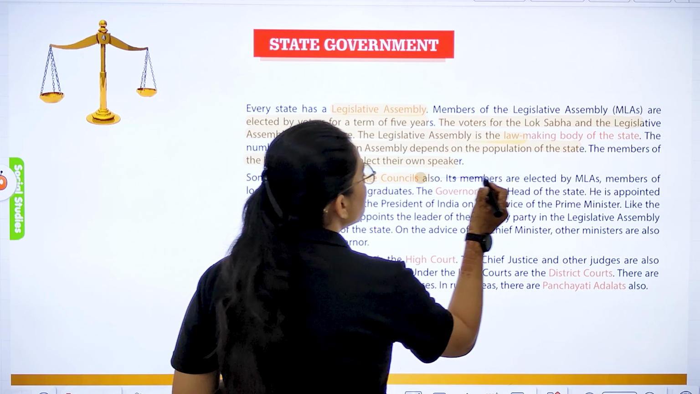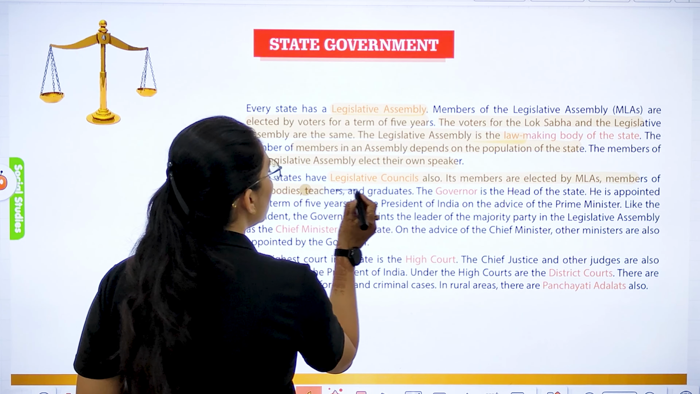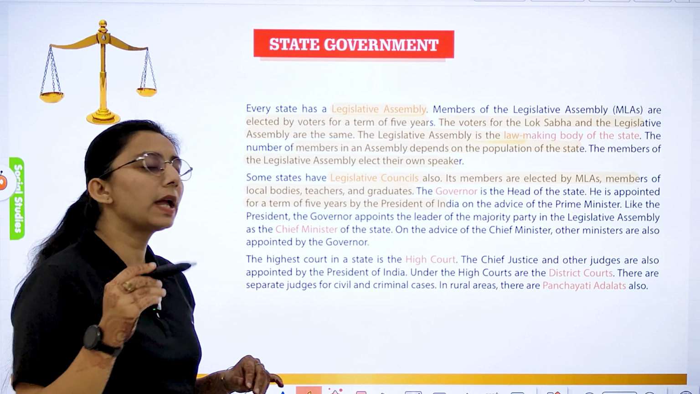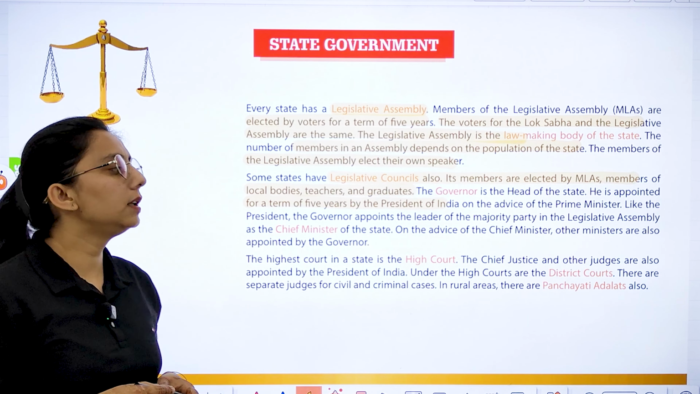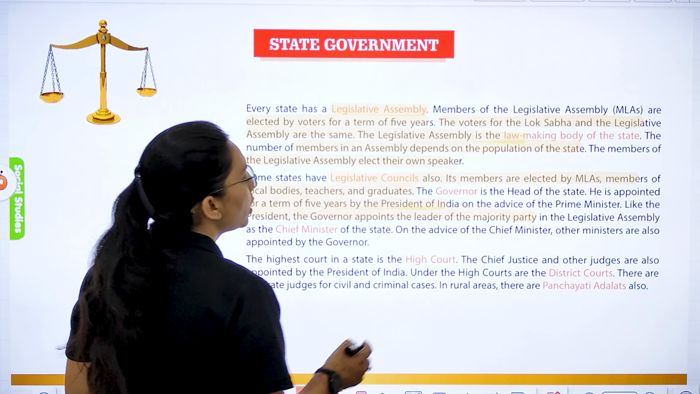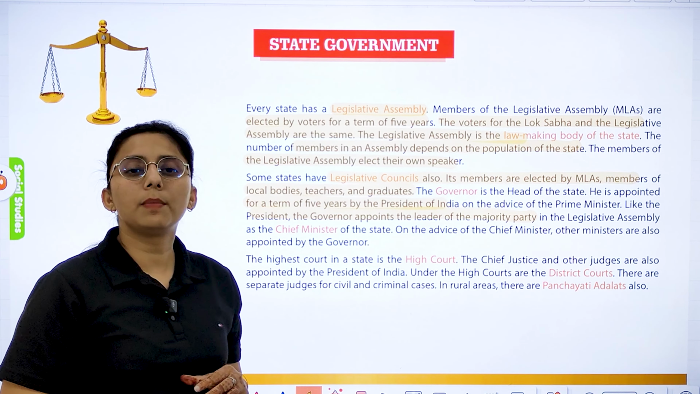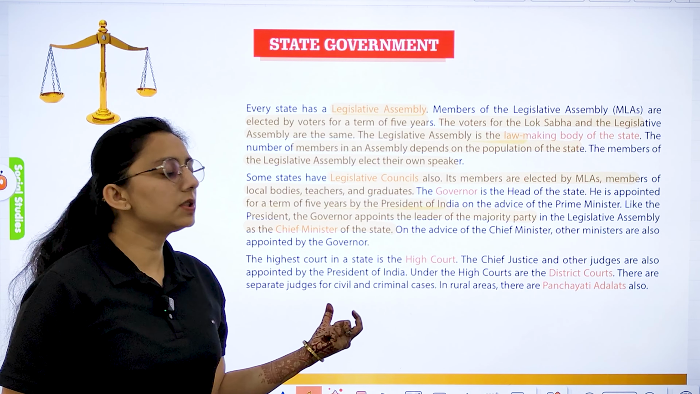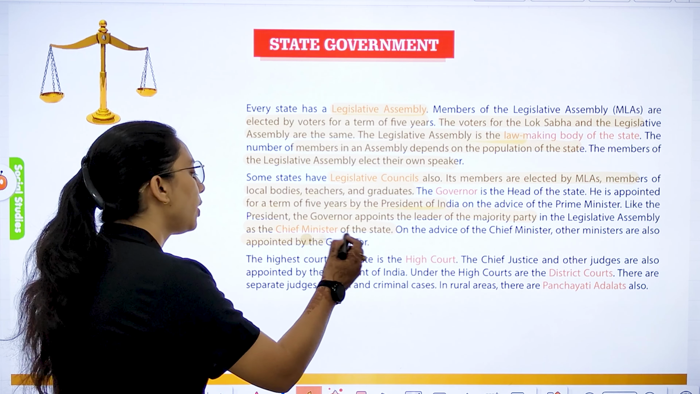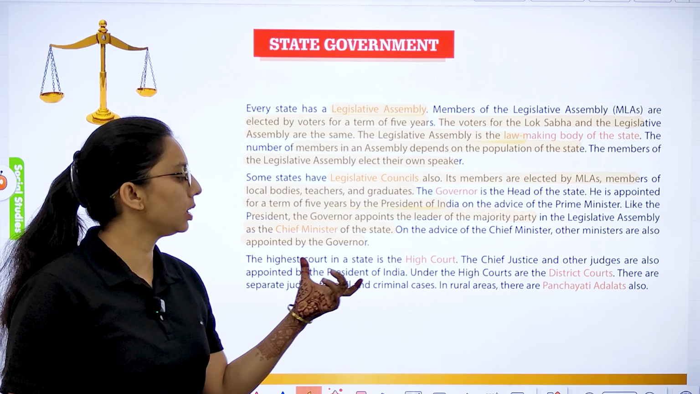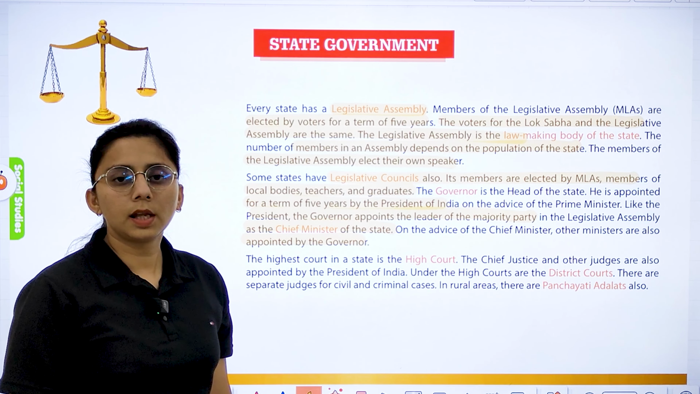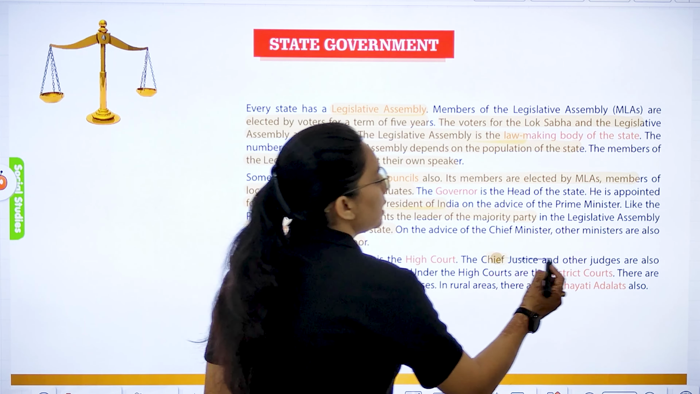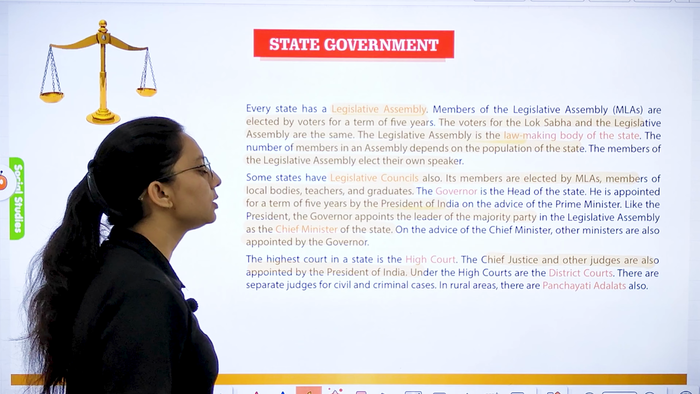Some states have a legislative council. Its members are elected by MLAs, members of local bodies, teachers and graduates. The governor is the head of the state. He is appointed for a term of 5 years by the President of India on the advice of the prime minister. Like the president, the governor appoints the leader of the majority party in the legislative assembly as the chief minister of the state. On the advice of the chief minister, the other ministers are also appointed by the governor. The highest court in the state is the High Court. Like we have the Supreme Court at the center, we have a High Court in the state. The Chief Justice and other judges are appointed by the President of India.